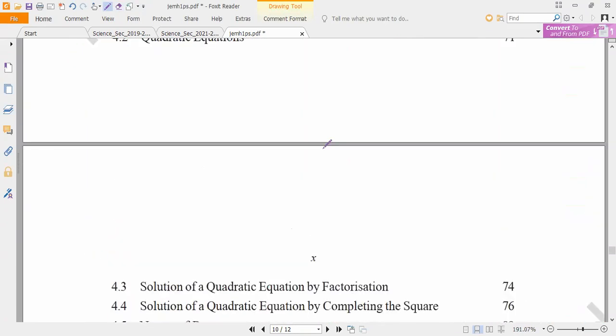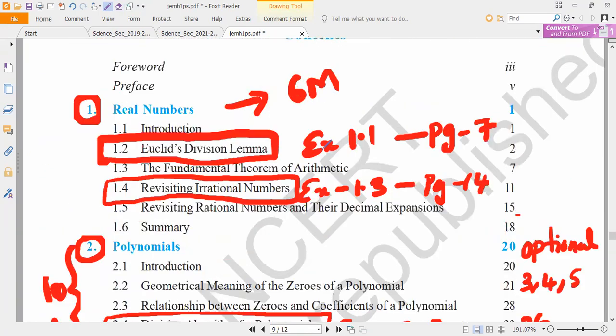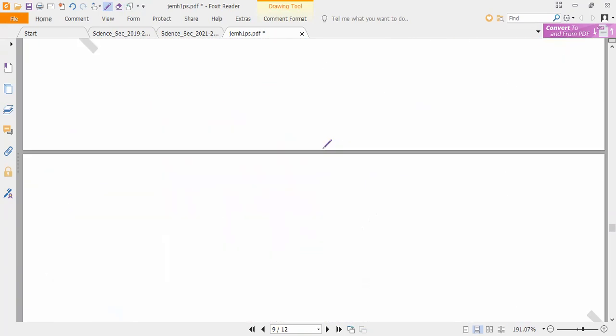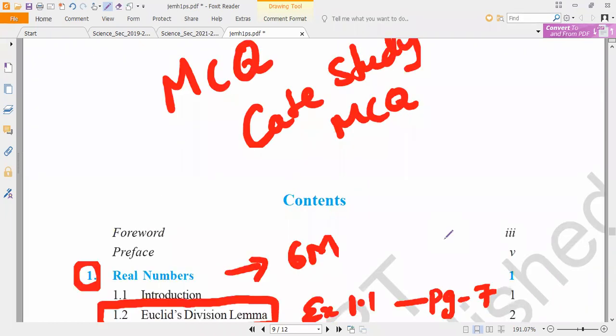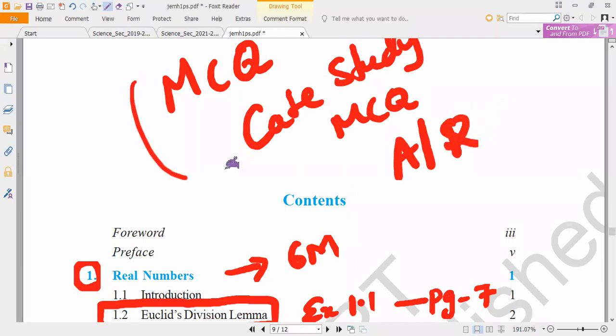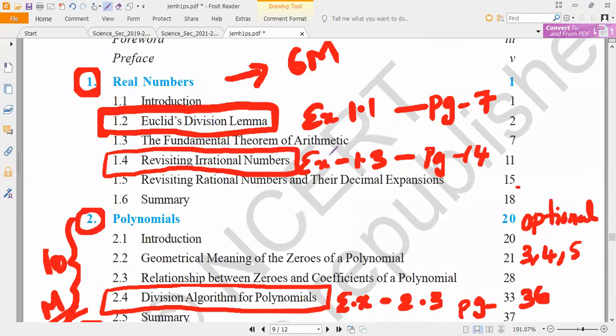So this is all about the term 1 syllabus, and the questions that are going to come are only 3 types. One is MCQ questions. Next, case study questions, which are also like MCQs. Do you understand? We are only choosing options. Next, assertion and reason, which is also MCQ because we have to choose options A, B, C, D. So these are the 3 types of questions we are going to get. This is all about the related portion of mathematics. I think you don't have any confusion with the page numbers.